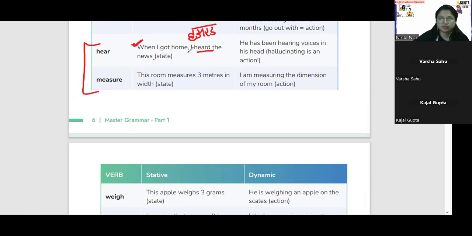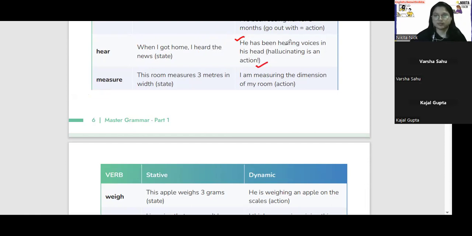When I got home, I heard the news. Heard the news. Repeat it four times. When I got home, I heard the news. I heard the news, not heard it. When I got home, I heard the news. Good. This one, when we are talking about action.